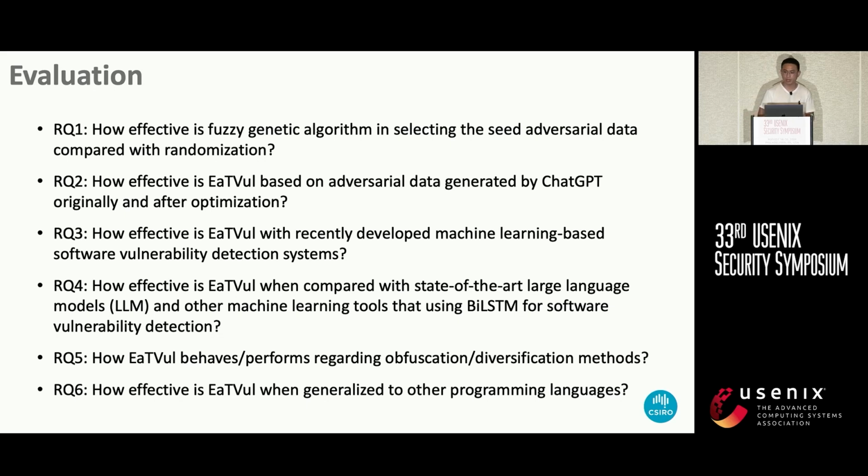And research question 5 indicates that our proposed EaTVul outperforms other attack models such as obfuscation method. And finally, research question 6 provides the generalization of our proposed scheme by using Java language.